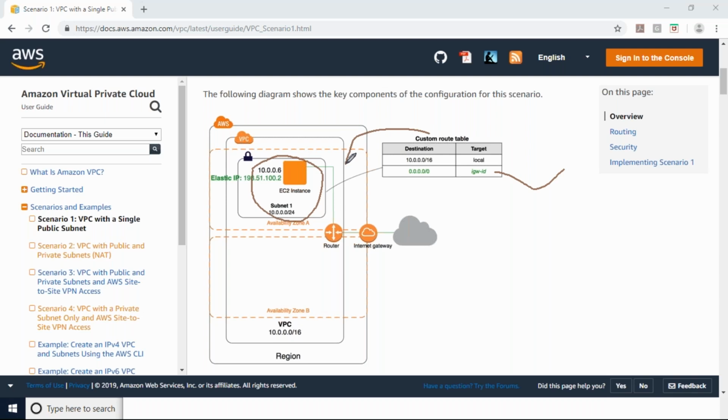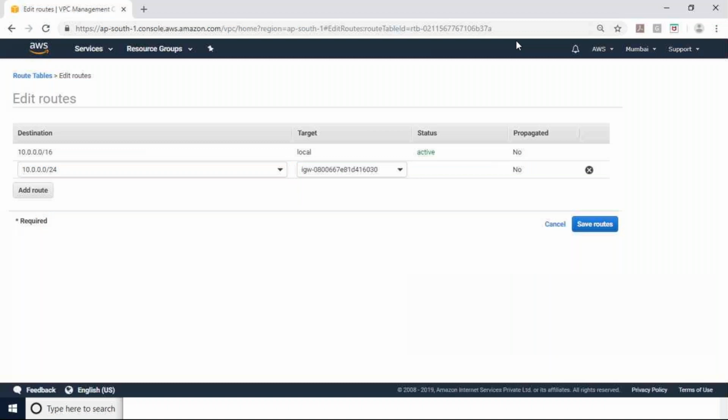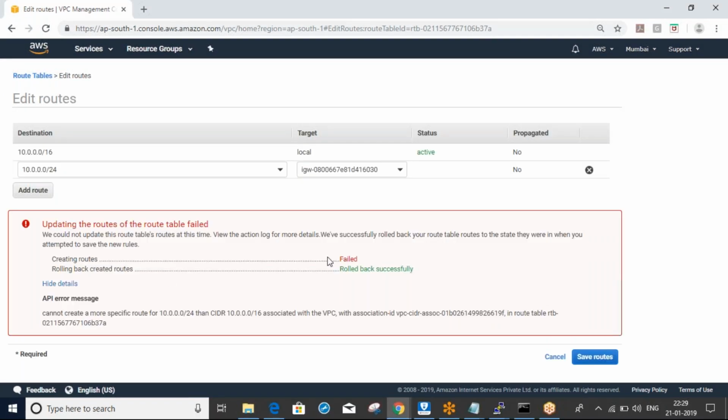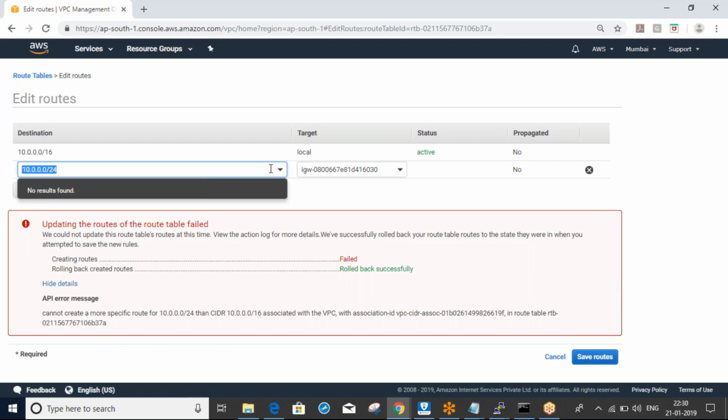Let me save using the updates. Creating routes failed. Why? Because we cannot create a more specific route. It is associated with the VPC in the route table. So here we should mention only 0.0.0.0/0.